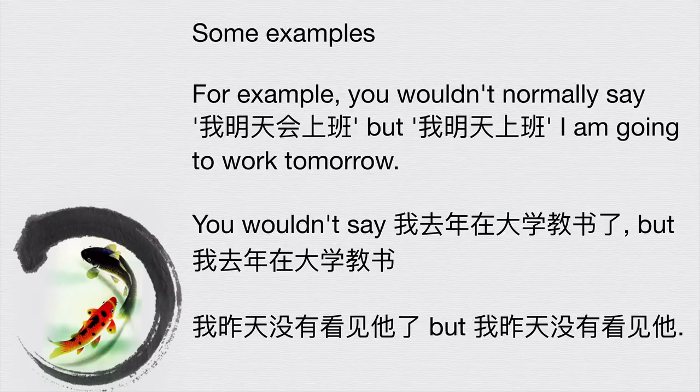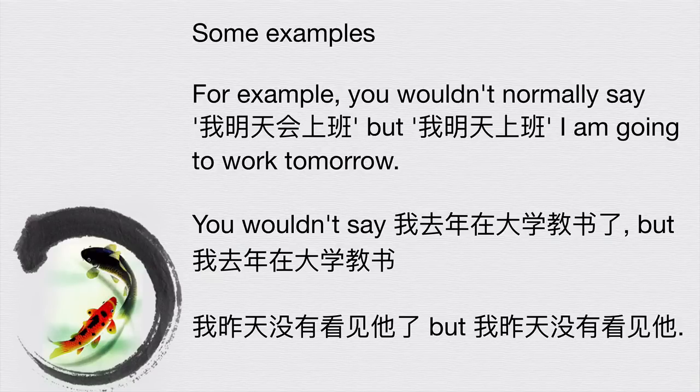So for example, you wouldn't normally say 我明天会上班. I'm going to work tomorrow. This sentence means I tomorrow will go to work. But normally we wouldn't say this in Chinese. We would say 我明天上班. I'm going to work tomorrow. So you wouldn't normally add this character 会 to express that it happens in the future. It wouldn't be necessary or idiomatic in Chinese.